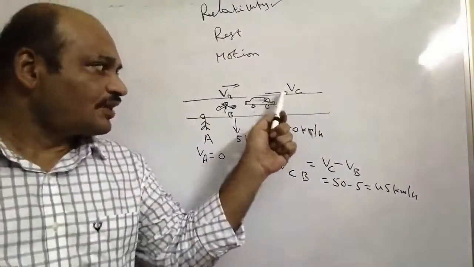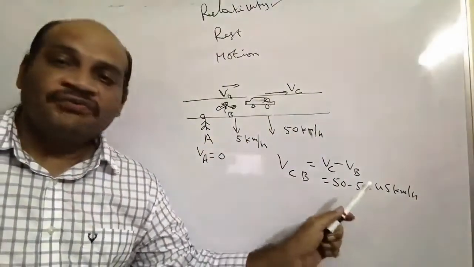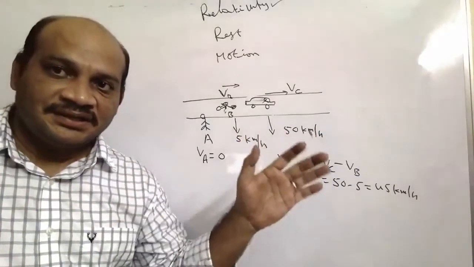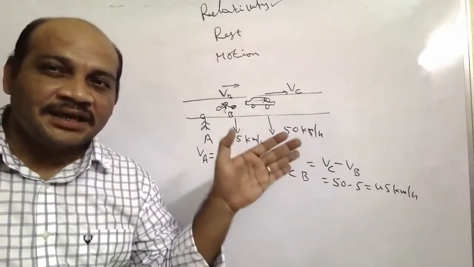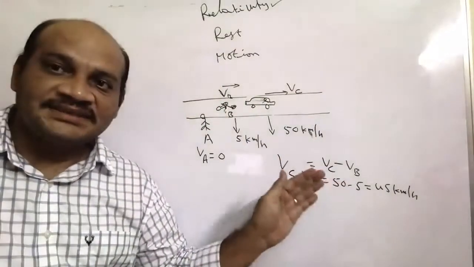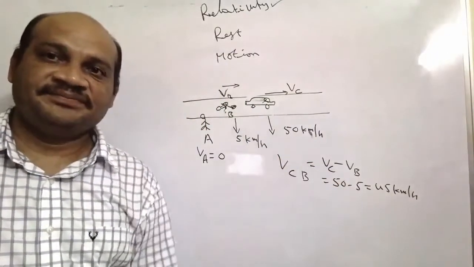So the velocity of the car with respect to B is 45 kilometers per hour. This is called relative velocity. This is called relativity.